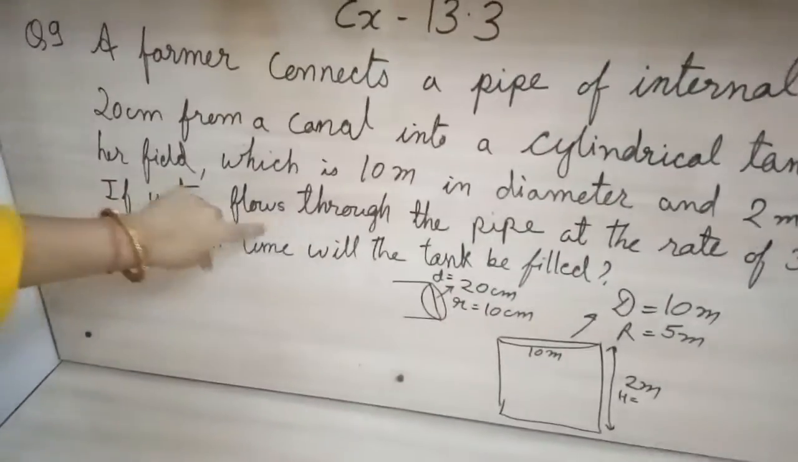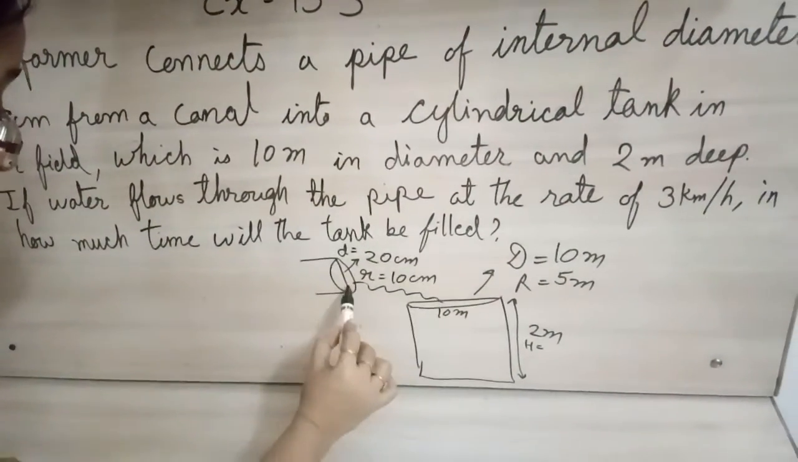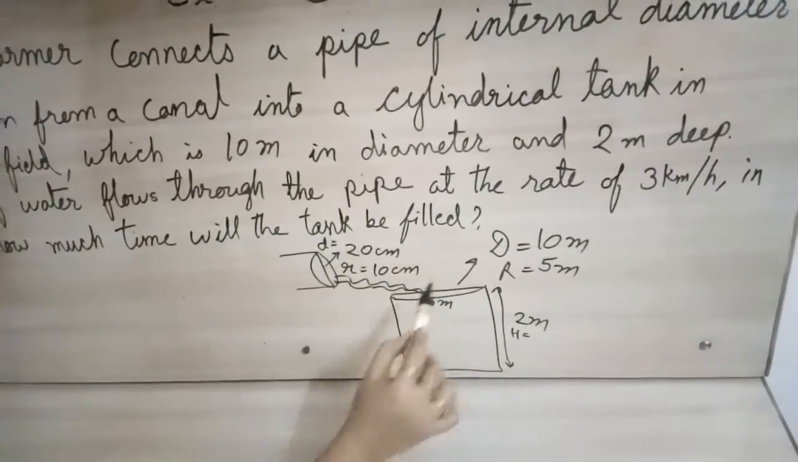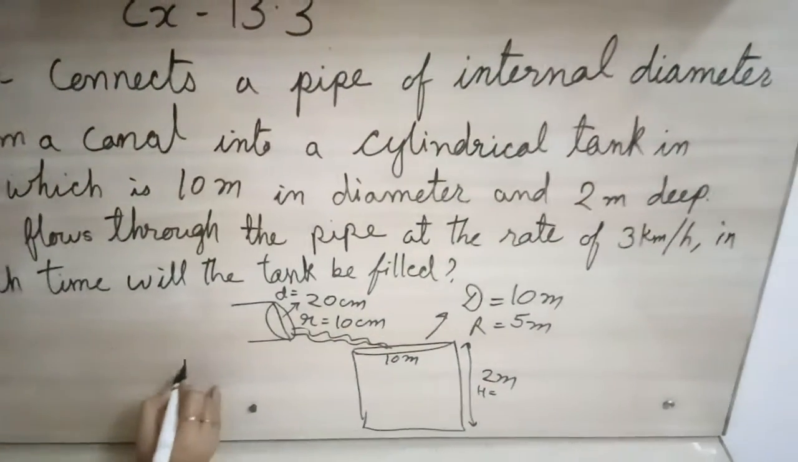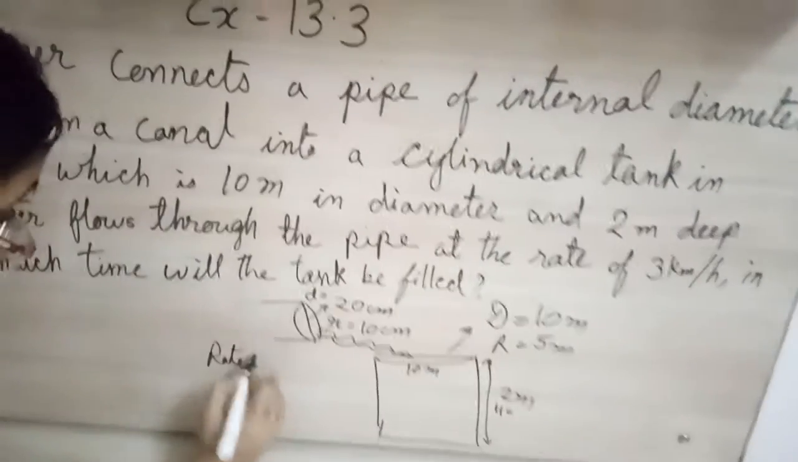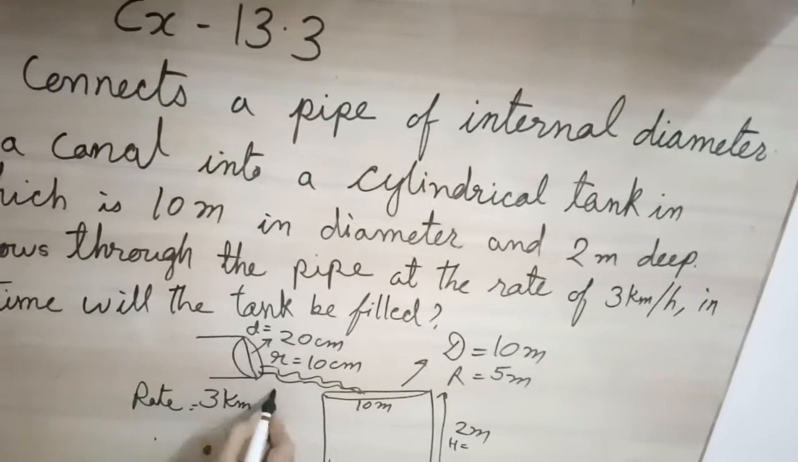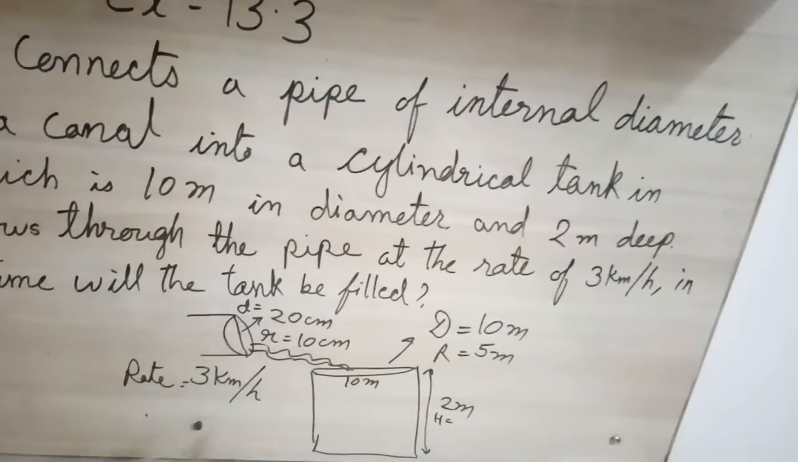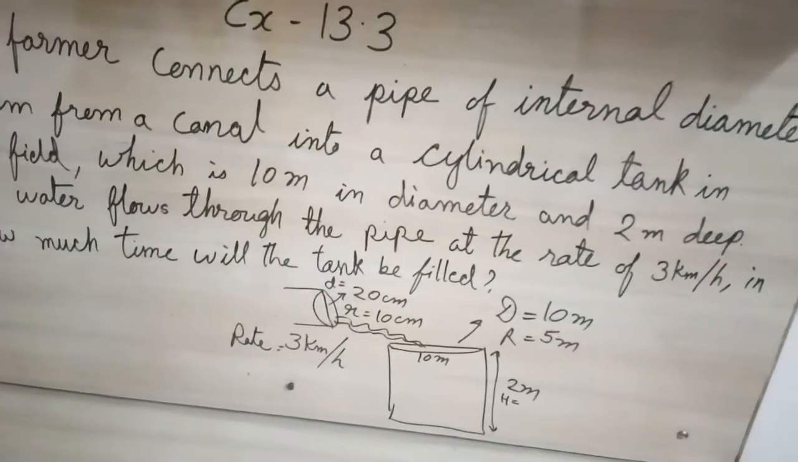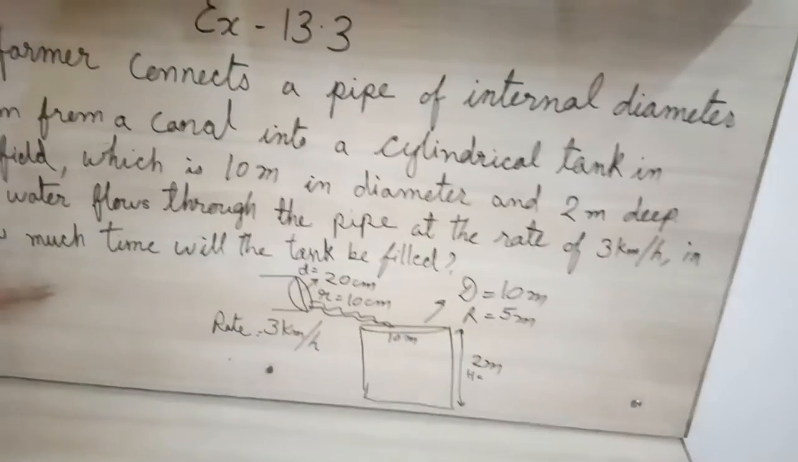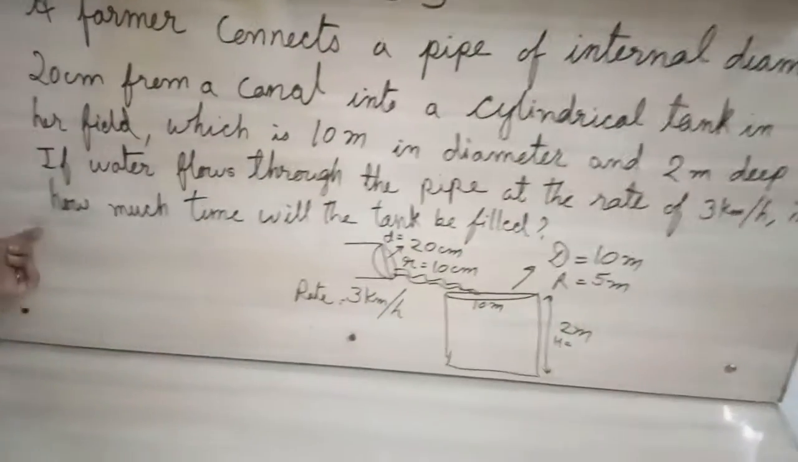Now water is flowing through the pipe, water is flowing into the tank, and the rate of water they have given is equal to 3 kilometer per hour. Here I have explained while solving volume questions. Now again the same concept will be there. They are asking how much time will the tank be filled.